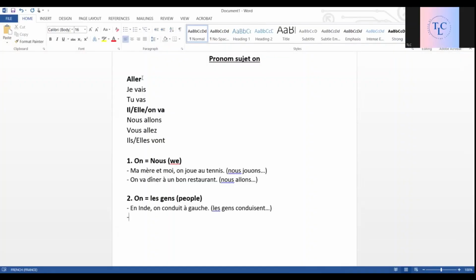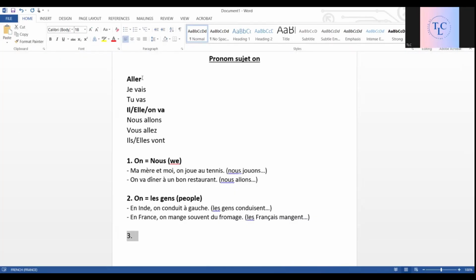Yes. En France, on mange souvent du fromage. Okay, in France, the French or the people often eat cheese. So instead of saying les gens or les Français mangent souvent, we use on mange souvent du fromage.